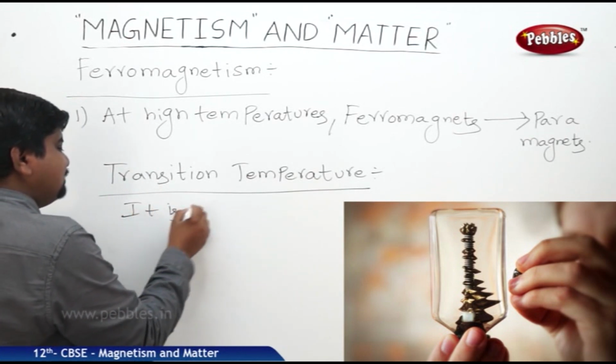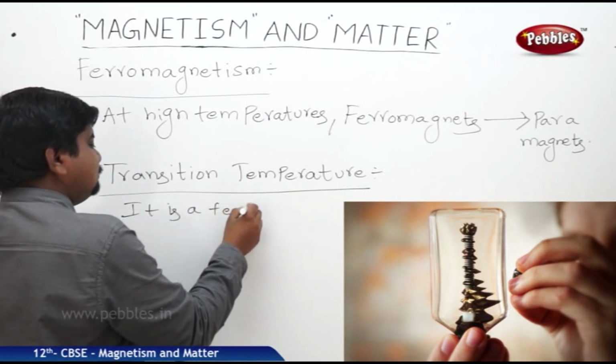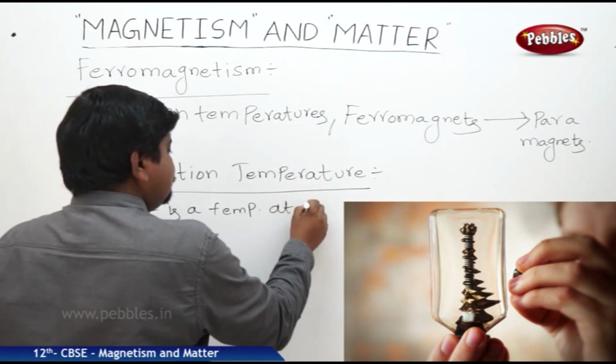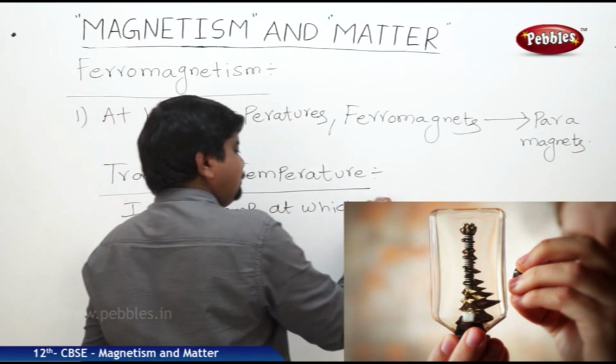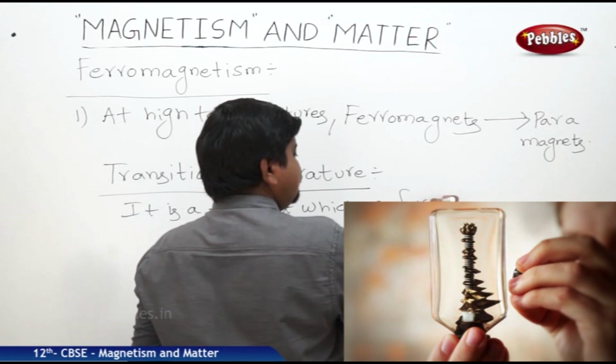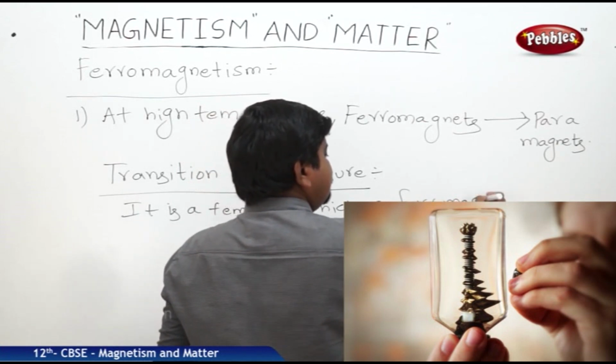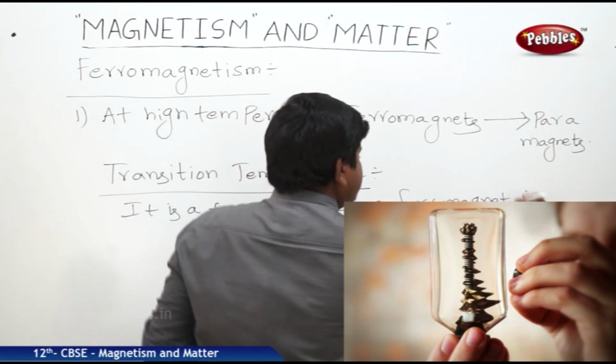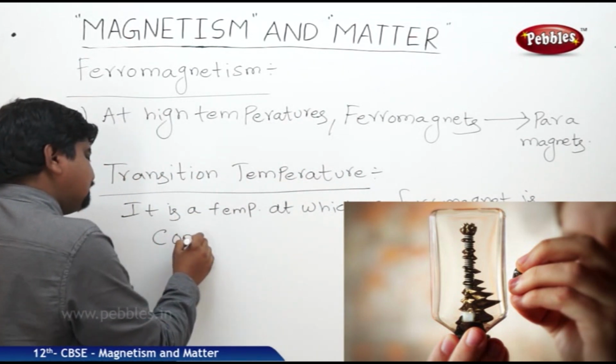It is the temperature at which a ferromagnet is converting to a paramagnet.